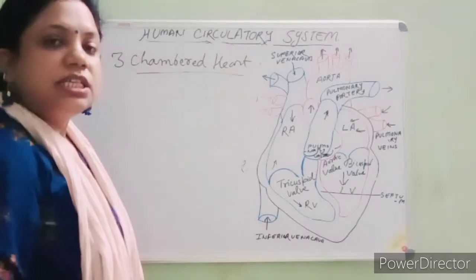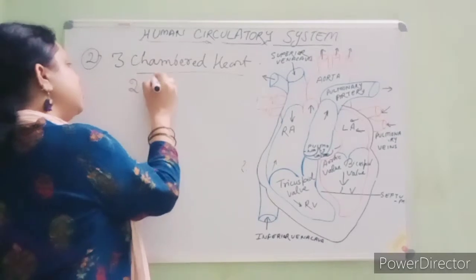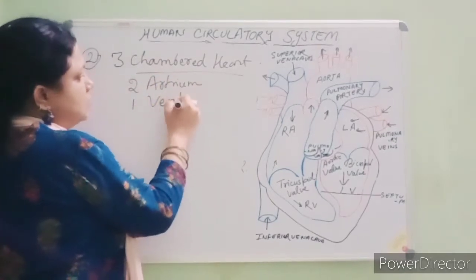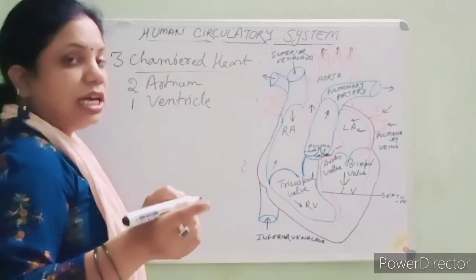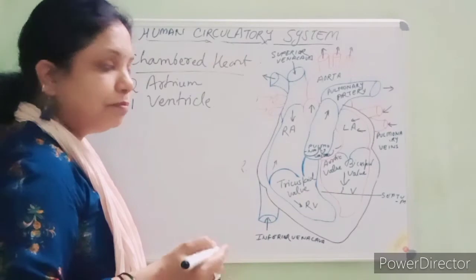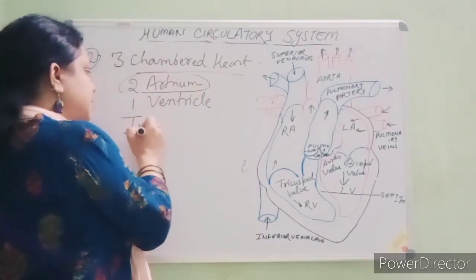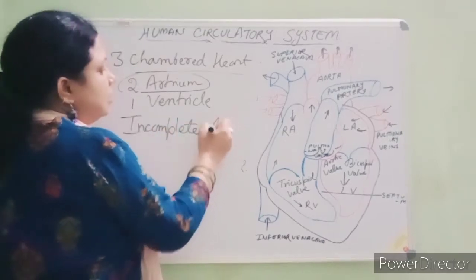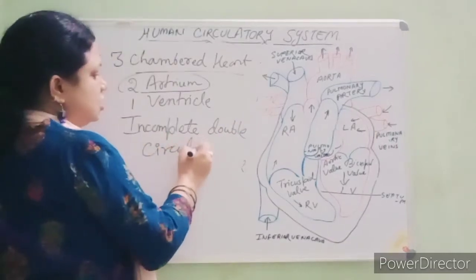In this, students, the three-chambered heart means where two atria and one ventricle are present. Here is where incomplete double circulation occurs.